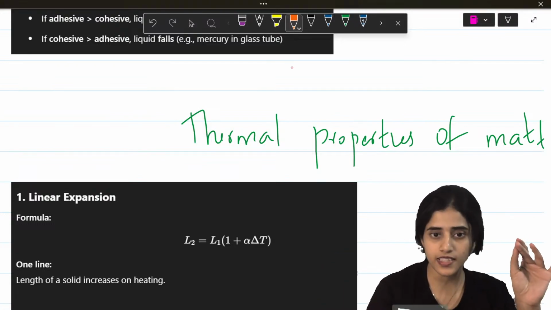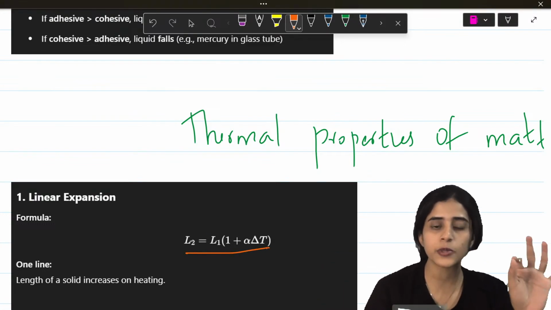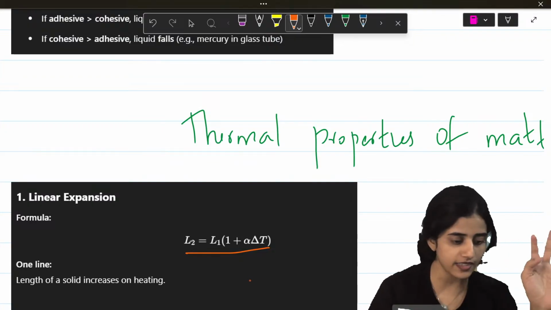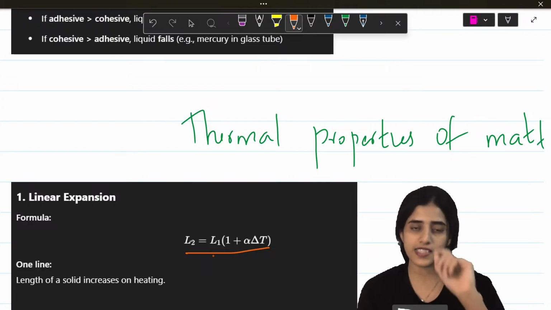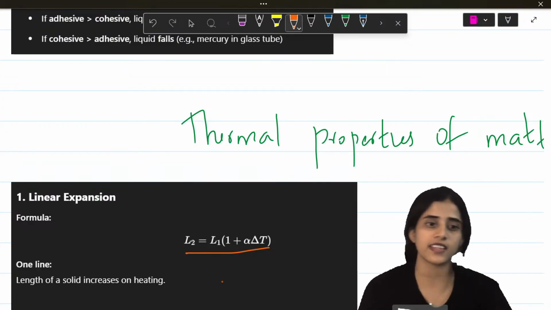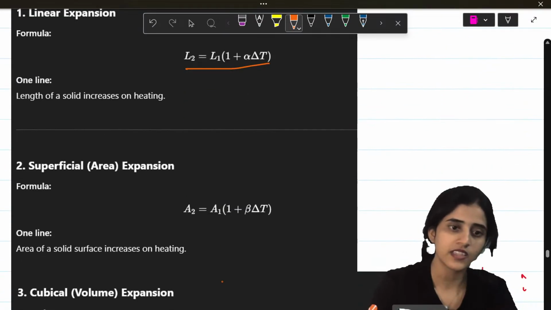So what is linear expansion? L2 equals L1 (1 + alpha delta T). Delta T is the change in temperature. L1 is the initial length. L2 is the length that increased. Okay. Alpha is a constant.